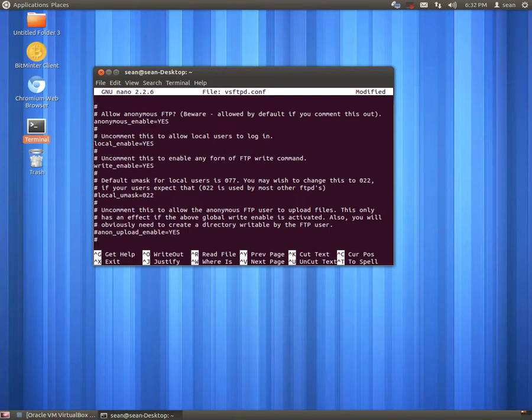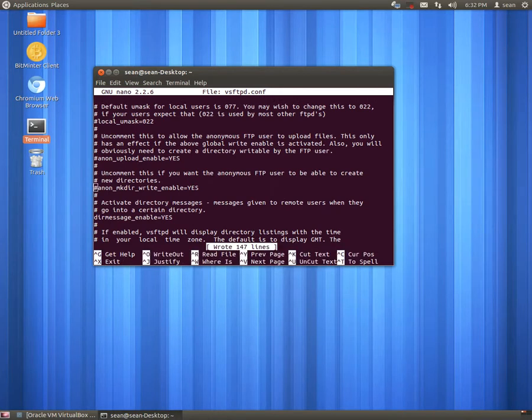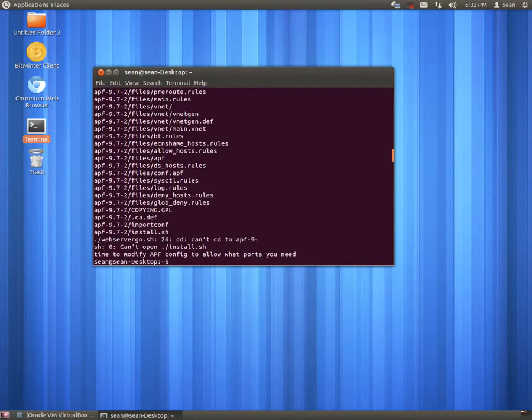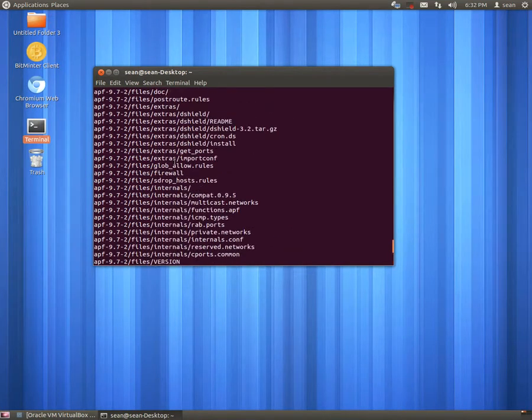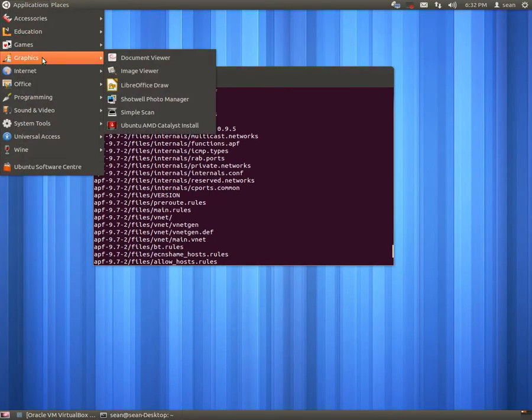Yes, we want to allow write. Okay. Make our changes there, and now the APF, advanced policy firewall, has been extracted. Okay. And let's see if all went well.